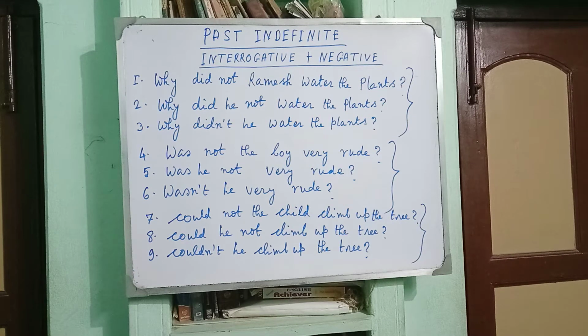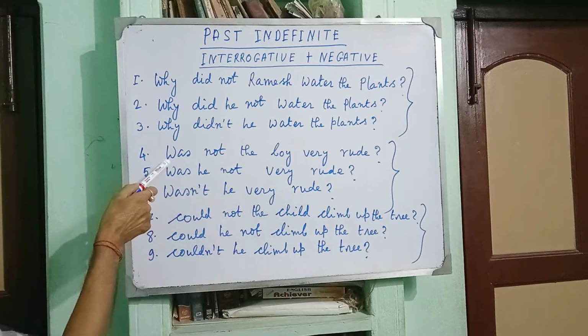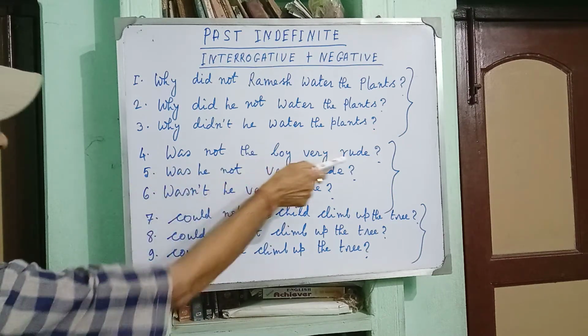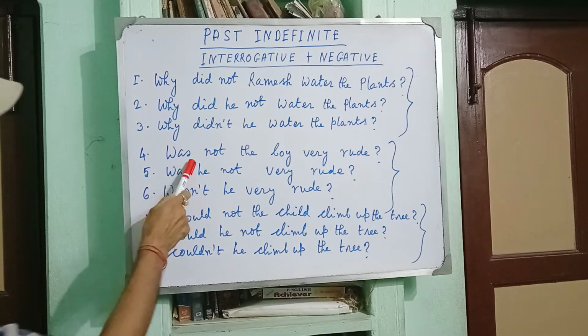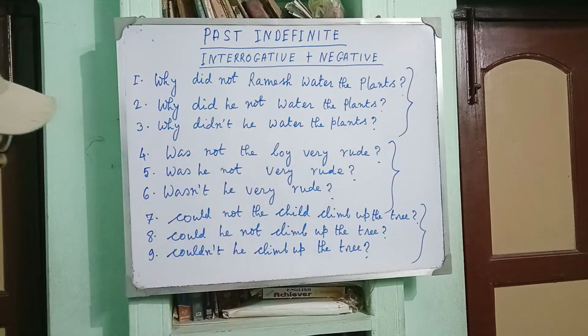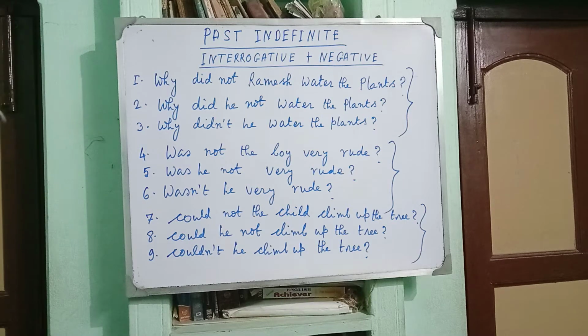And if you use short form, you are at liberty to use. Wasn't he very rude? Wasn't the boy very rude? Both are correct. Wasn't the boy very rude? Wasn't he very rude? This is the format. Clear?